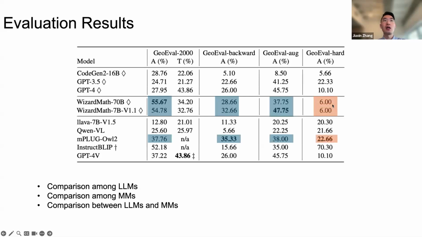Worth mentioning is that WizardMath, despite performing very well on GeoEval-backward and GeoEval-augment, performs very badly on the hard subset, which is collected from our own dataset, and which we assume the large language model shouldn't have seen during pre-training.